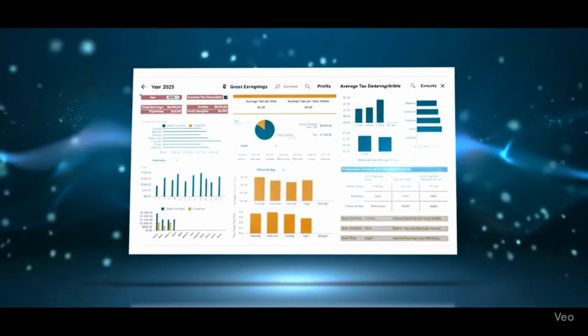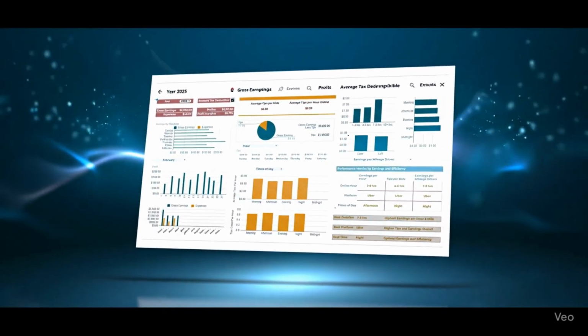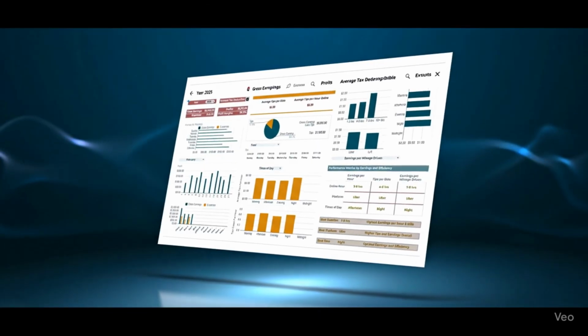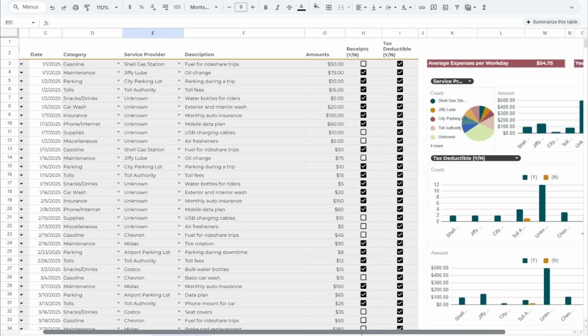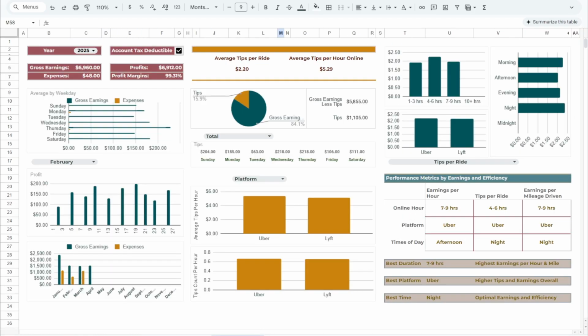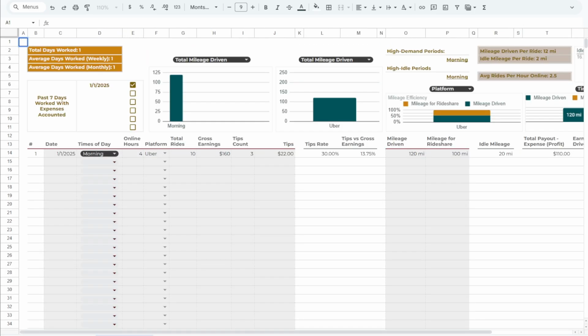Welcome to this demo of a powerful rideshare driver spreadsheet, designed specifically to help drivers on platforms like Uber and Lyft maximize their efficiency, track income and expenses, and make smarter decisions based on data. Let's start by walking through the core of this tool, the earnings log.